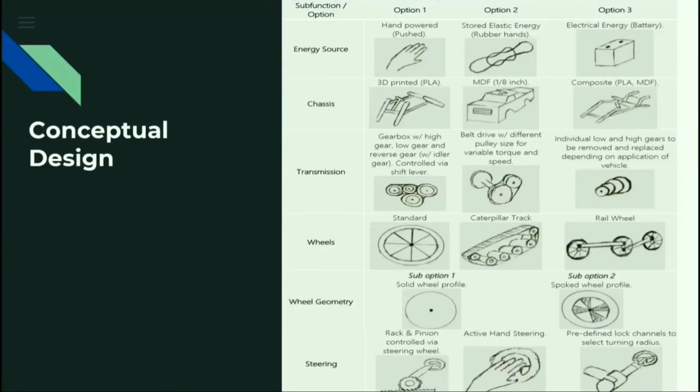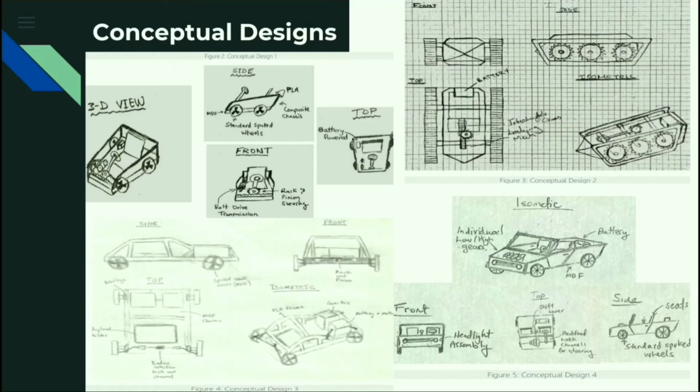In this section, I will discuss and reflect on the morphological chart and conceptual design selection. The morphological chart can be seen on this slide. Selecting an option from each subfunction allowed for the completion of our 4 conceptual designs. The 4 conceptual designs can be seen here, along with labels that represent each option from the morphological chart.